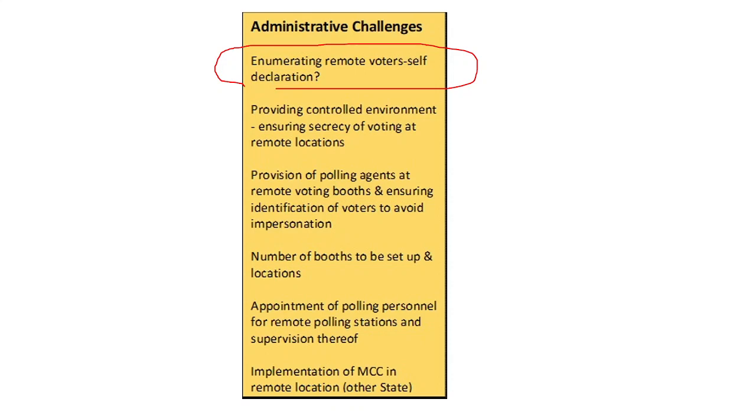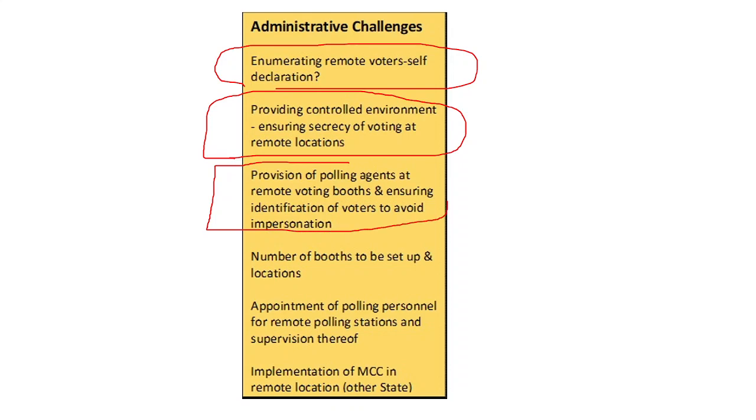And providing a controlled environment, ensuring secrecy of voting at remote locations is also a problem. And apart from it, provision of polling agents at remote voting booths and ensuring identification of voters to avoid impersonation is also a big trouble. Now, the number of booths to be set up and locations is also an administrative challenge.